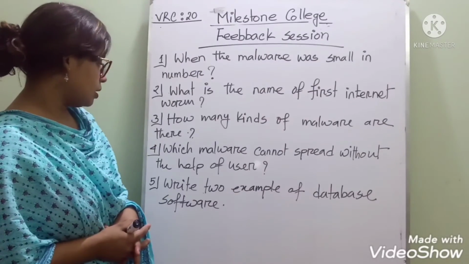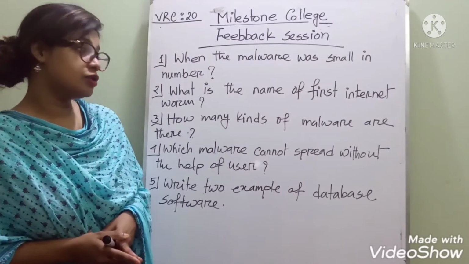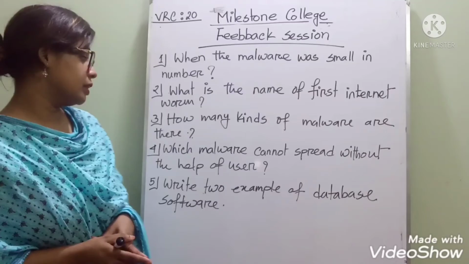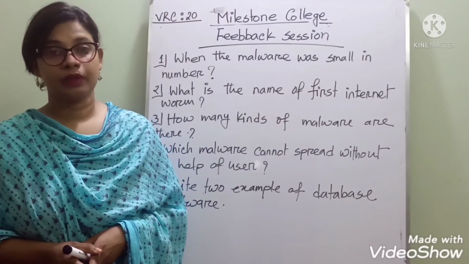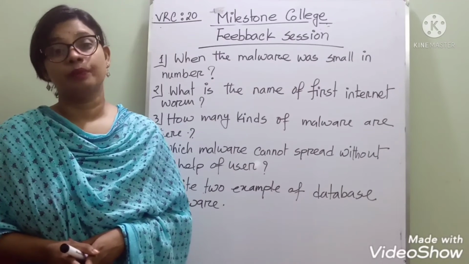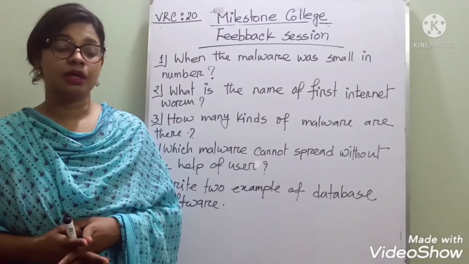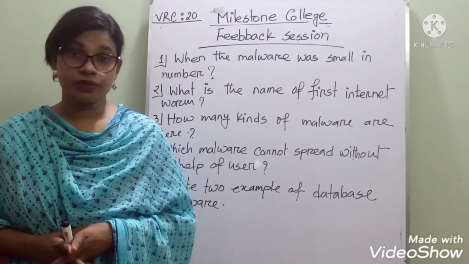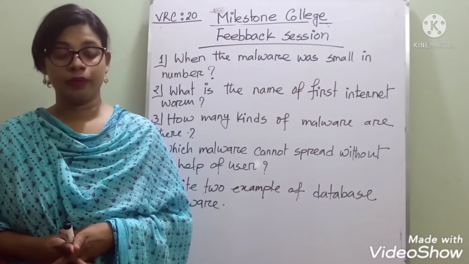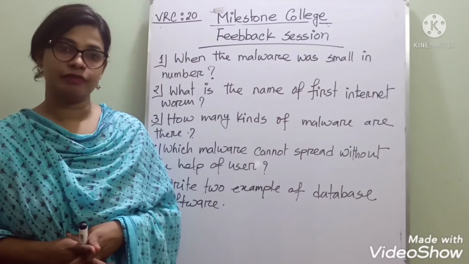Coming to the next question, 4. Which malware cannot spread without the help of a user? Which one? Yes, it is the computer virus. You know, a computer virus cannot spread without user interference, whereas a computer worm and a Trojan can spread themselves.